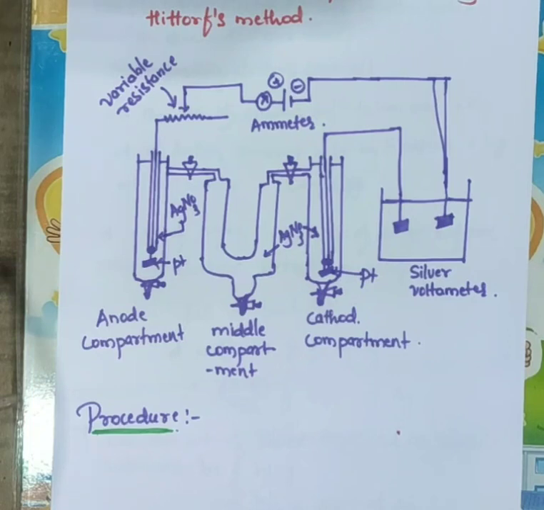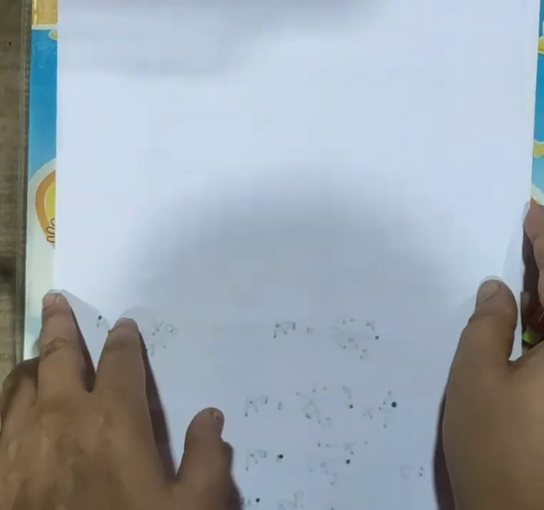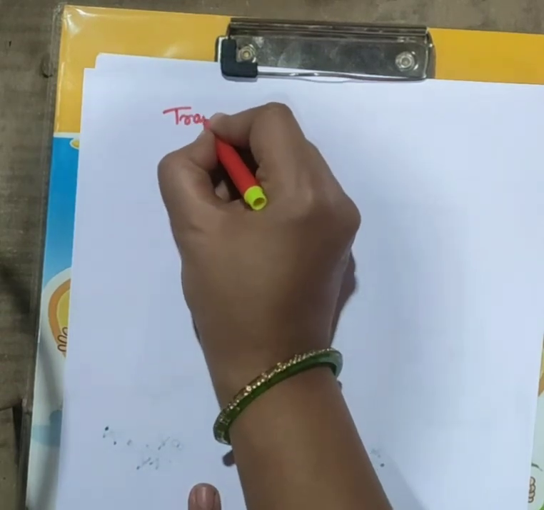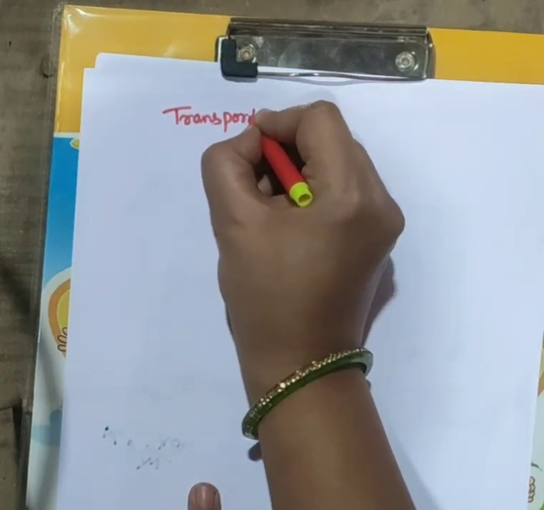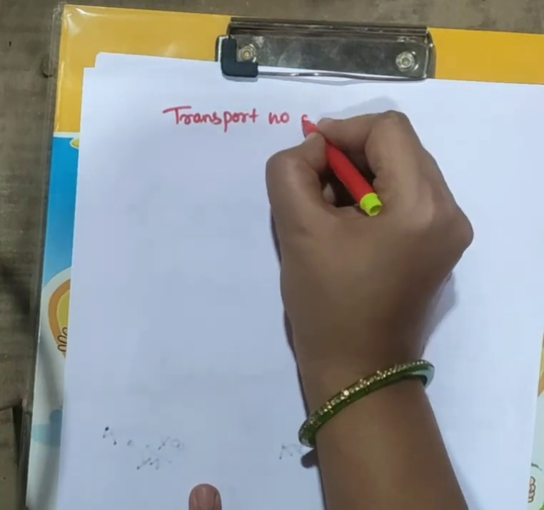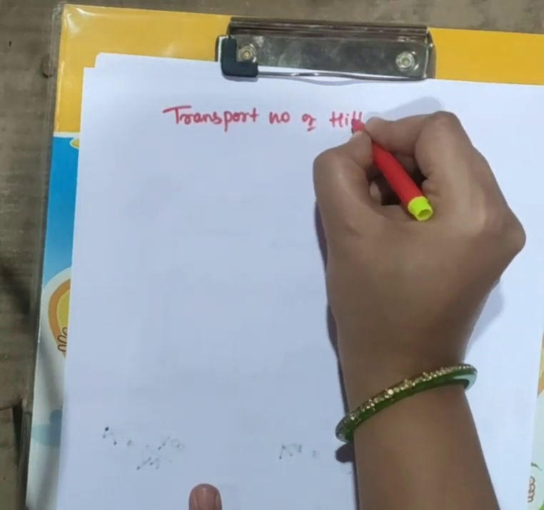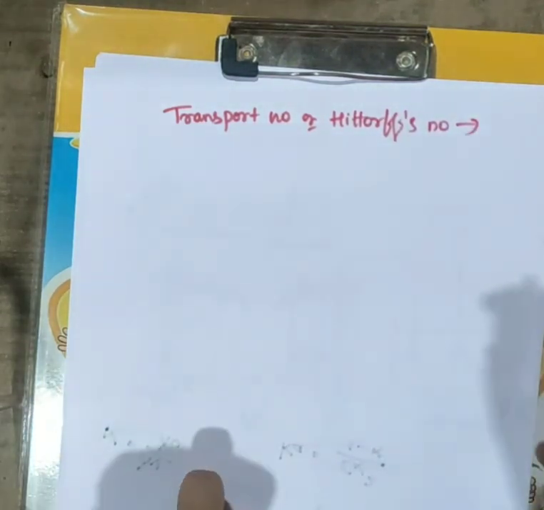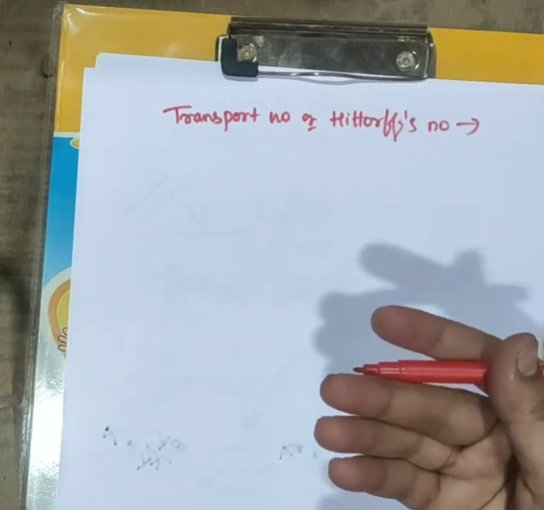So first let us see what is meant by transport number or Hittorf's number. So during electrolysis what happens?